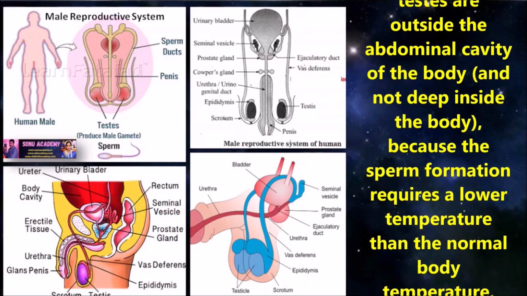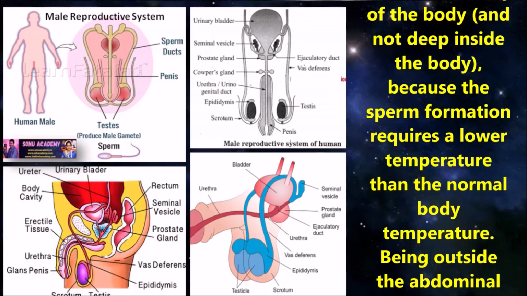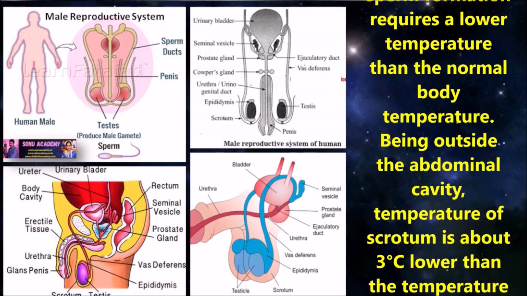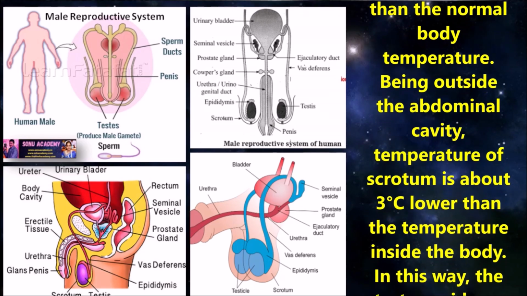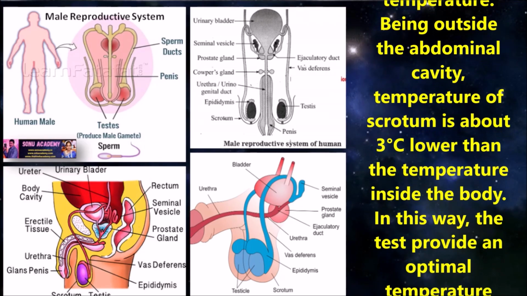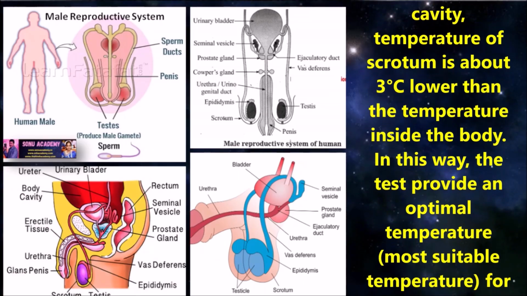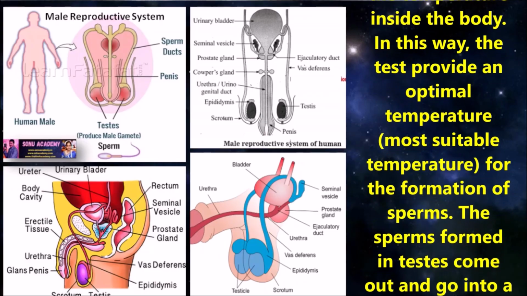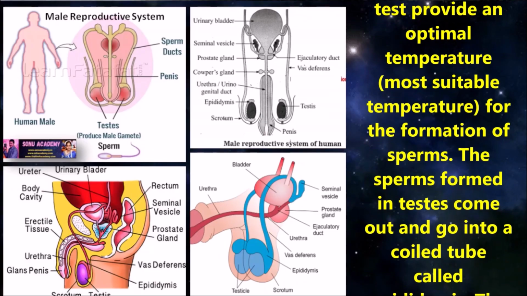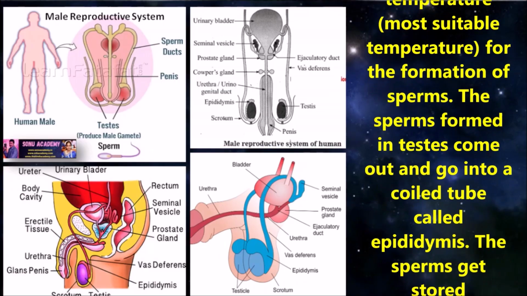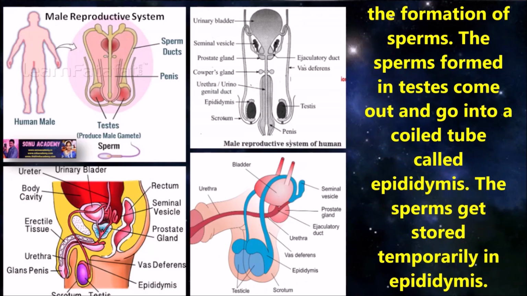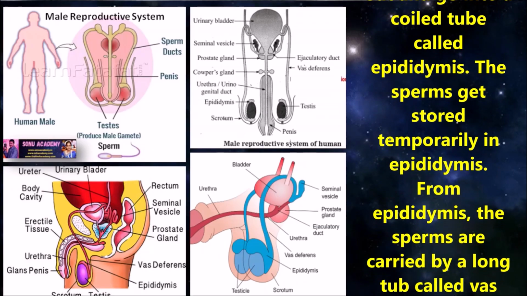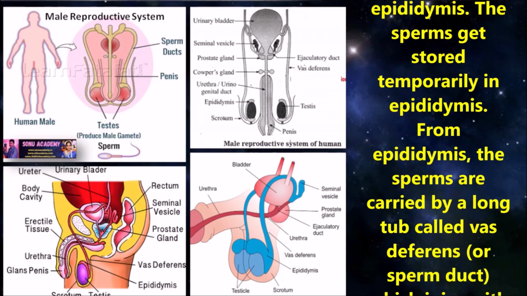The testes are outside the abdominal cavity of the body because sperm formation requires a lower temperature than the normal body temperature. Being outside the abdominal cavity, the temperature of the scrotum is about 3 degrees centigrade lower than the temperature inside the body. In this way, the testes provide an optimal temperature for the formation of sperms. The sperms formed in the testes come out and go into a coiled tube called the epididymis, where they get stored temporarily.